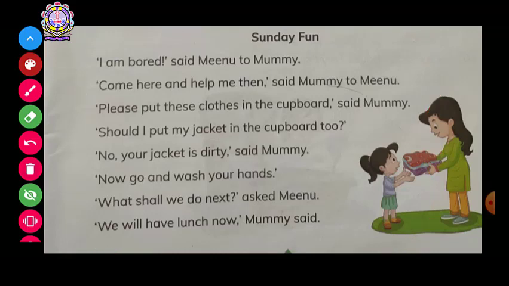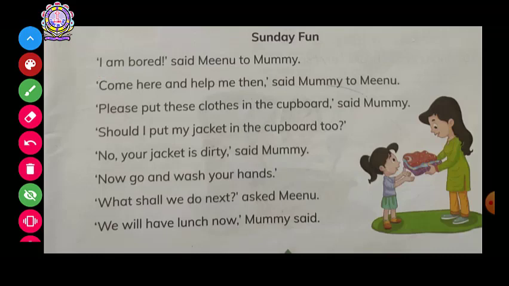So your first line: "I am bored!" said Minu to mummy. Now in this sentence, Minu is giving a strong feeling, means she is having a strong feeling, and what she is saying is that she is bored. Because there is an exclamatory mark over here, this is giving a strong feeling.